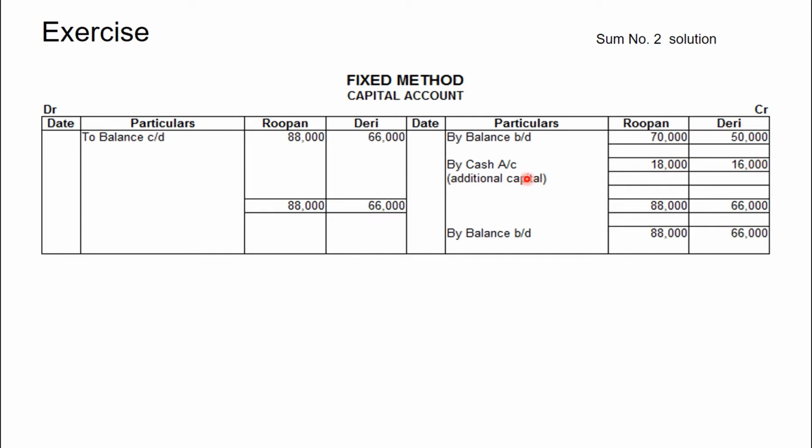So the total of the credit side is 88,000 and 66,000. There are no debit items here, so the same balance will come on the debit side also. So for next year, by balance brought down 88,000 and 66,000. That will be a credit balance. So this is the capital account of Rupan and Derry.